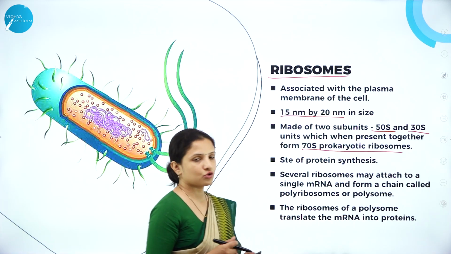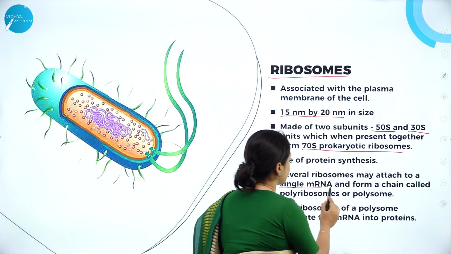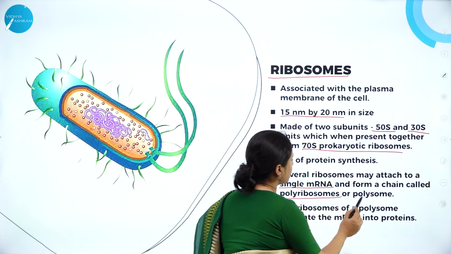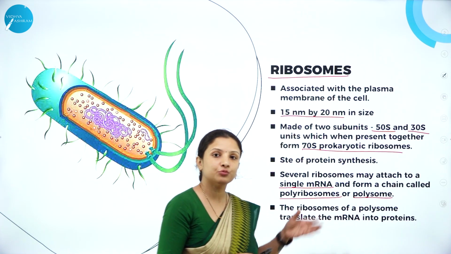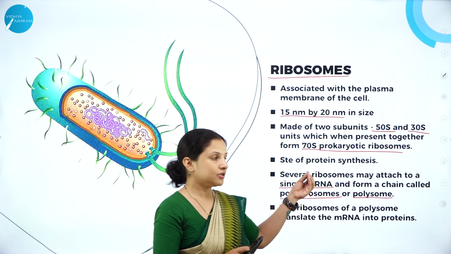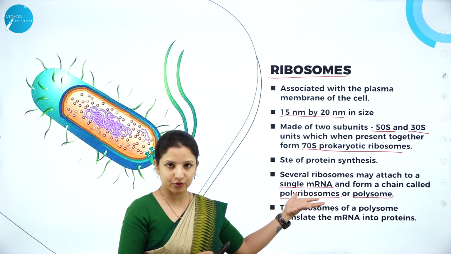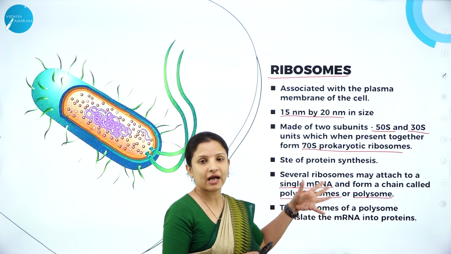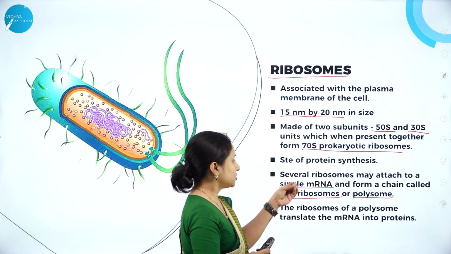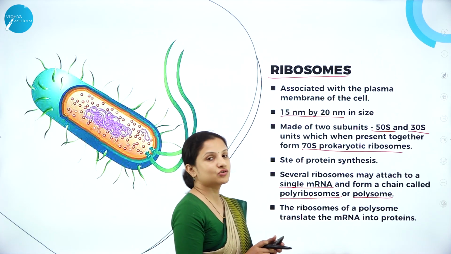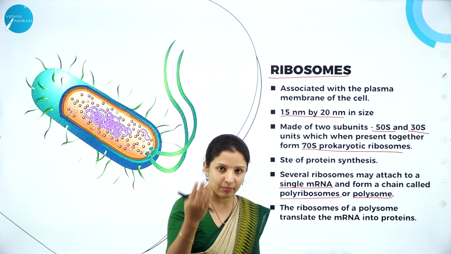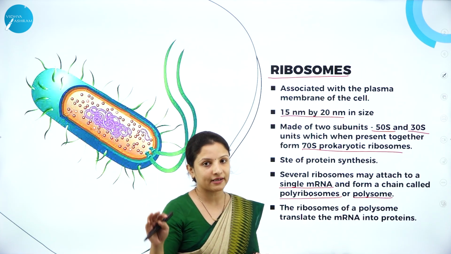And several ribosomes may attach to a single mRNA, that is the messenger RNA, and they form a chain which is called a polyribosome or polysome. Why? Because this is very, very important during DNA replication. So during DNA replication, this you will study in detail in your second PUC, that is in your 12th, you'll have a chapter wherein you'll study about DNA replication and all that. There you will understand. So here, for protein synthesis by the mRNA strand, the ribosome should go and attach itself.